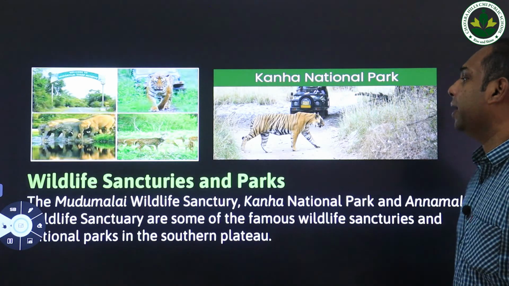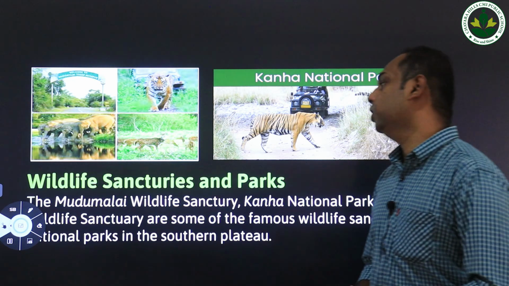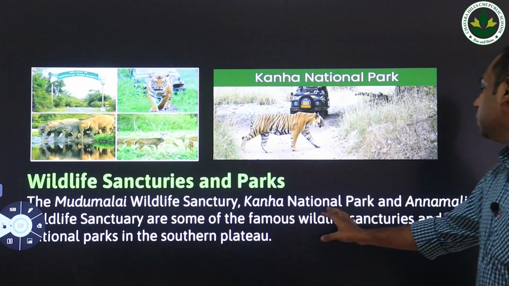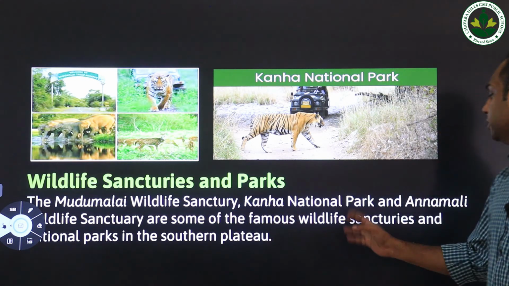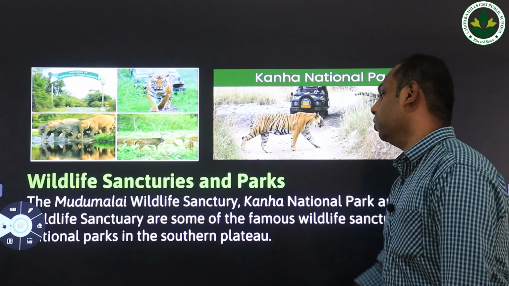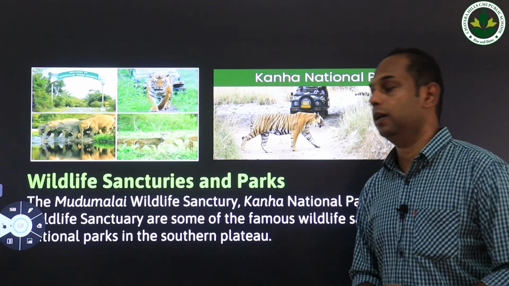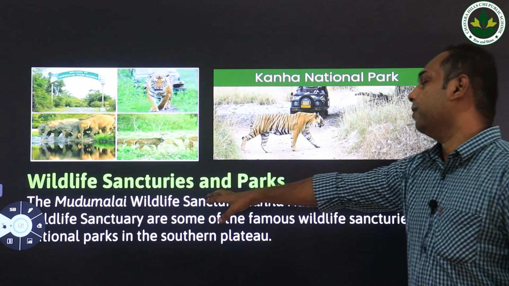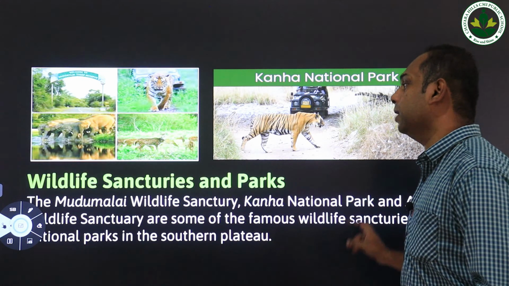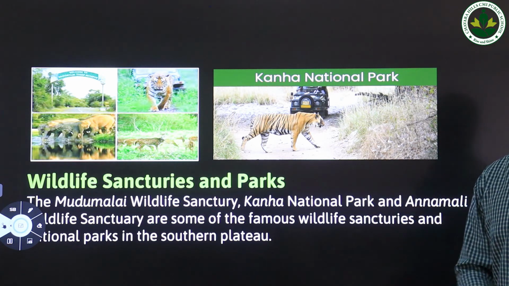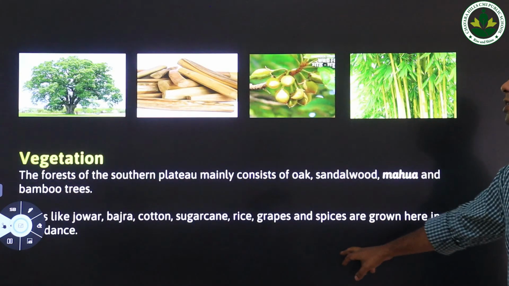Now we are going to study the names of the wildlife sanctuaries and parks located in the southern plateau. The Mudumalai Wildlife Sanctuary, Kanha National Park and Anamalai Wildlife Sanctuary are some of the famous wildlife sanctuaries in the southern plateau. Which are those? Mudumalai Wildlife Sanctuary, Kanha National Park and Anamalai Wildlife Sanctuary. So by that we have come to the end of chapter 3.